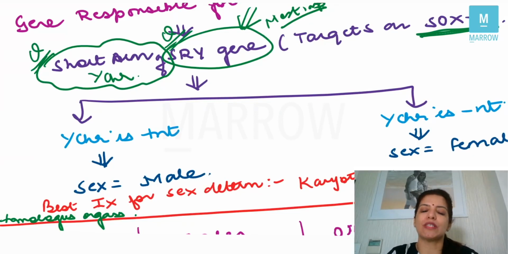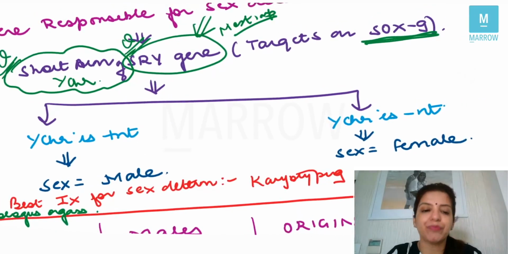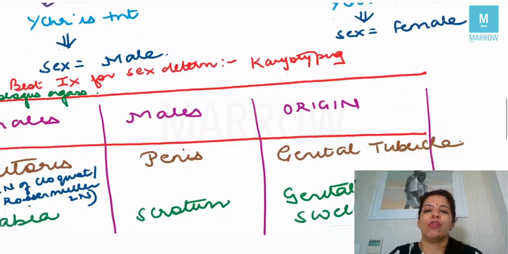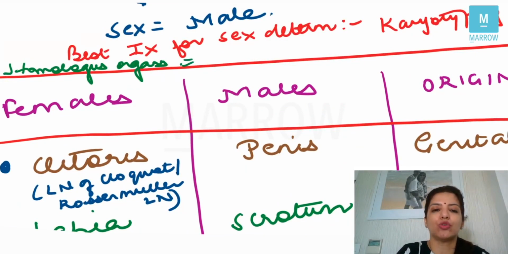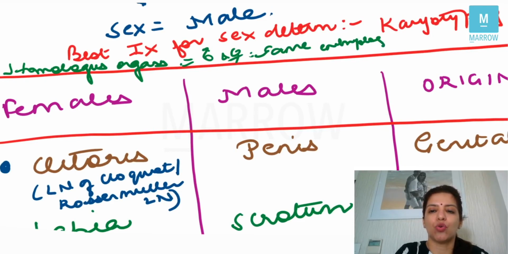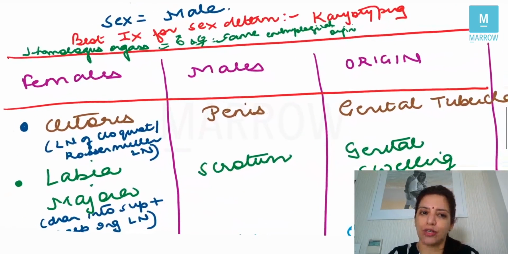If the Y chromosome is absent, then the SRY gene will be absent and the sex of the baby will become female. The best investigation for sex determination is karyotyping, right? Now, you should also know what homologous organs are. Homologous organs are those organs in male and female which have the same embryological origin. So organs in male and female which have the same embryological origin are called homologous organs, right?